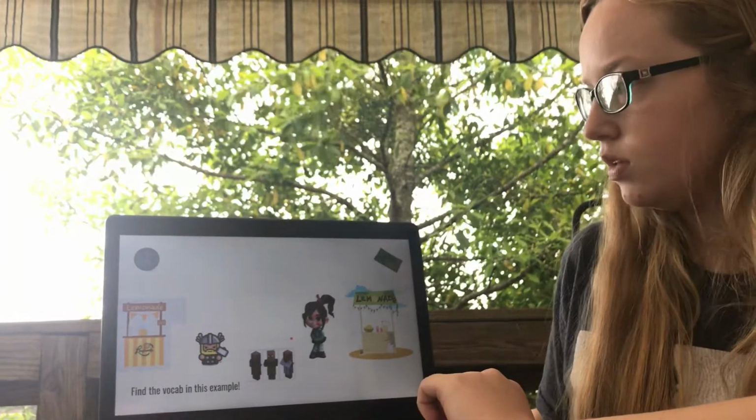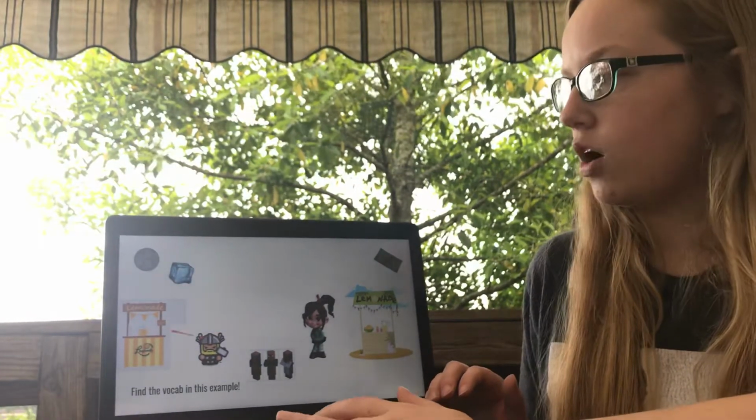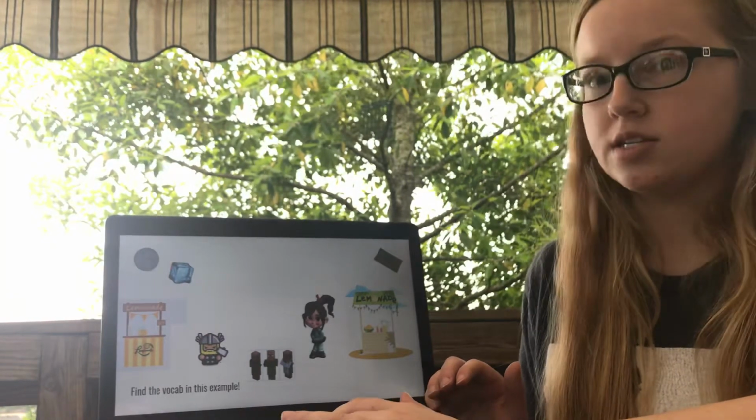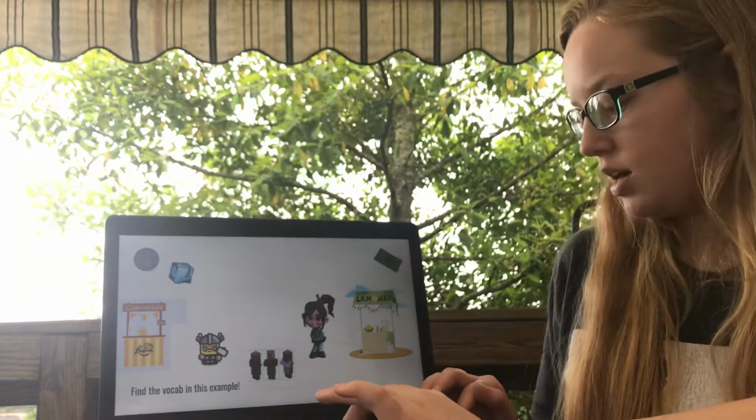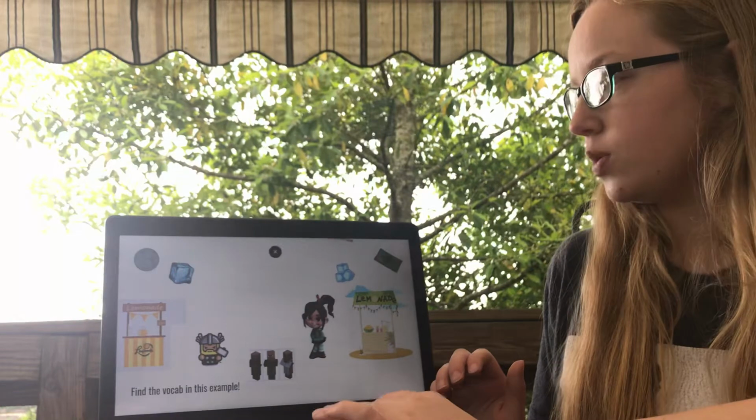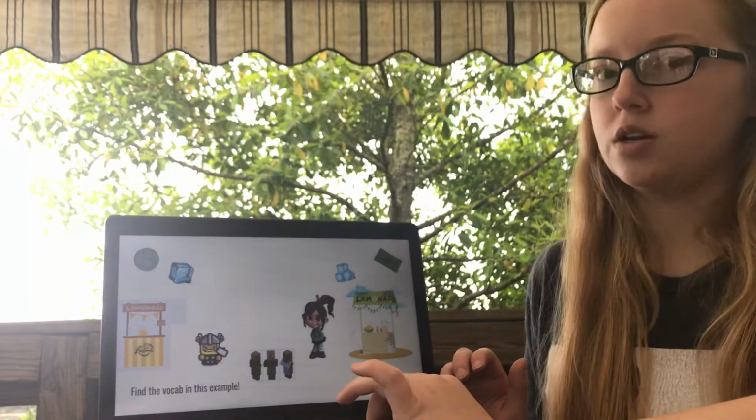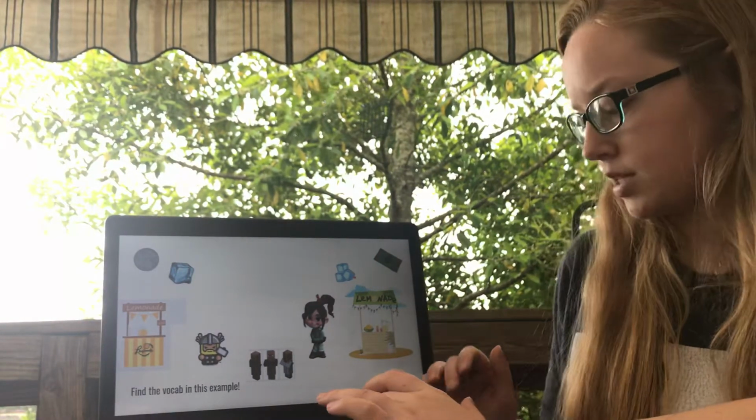Okay. Since it's a mixed economy, Thor can also decide that he only wants to put 1 ice cube in his lemonade for each cup. And Vanellope can decide that she wants to put 3 ice cubes in her lemonade. They get to choose that because it's a mixed economy.